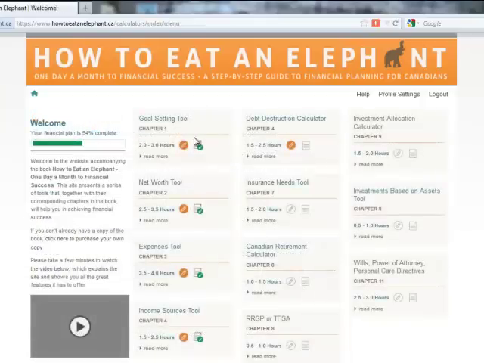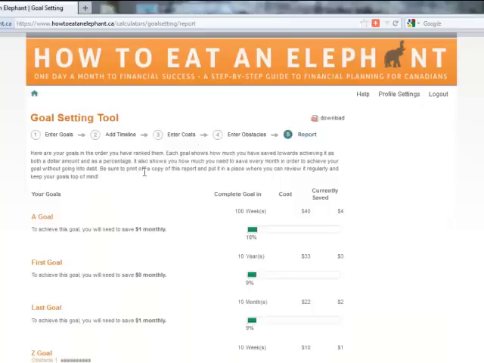As we've completed the goal setting tool, you can obviously just jump directly to the report by clicking the report button. As you can see, it brings up the different goals that you've had, and shows you your completion. And when you're ready to, you can download a PDF of this report and save it on your computer, or you can just leave it here and come back, log in, and look at it at any point in time.